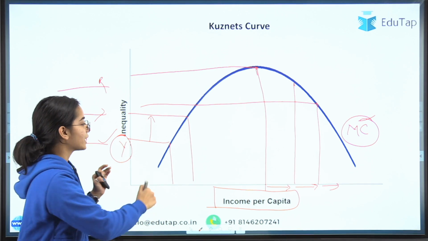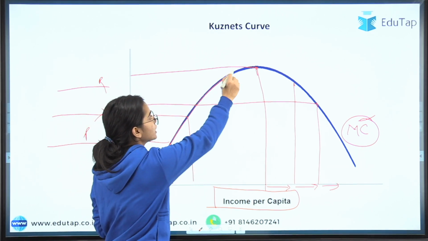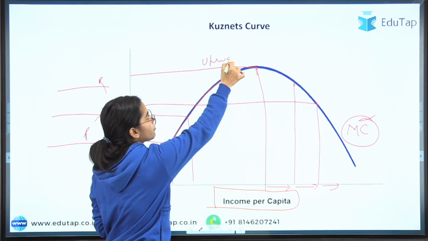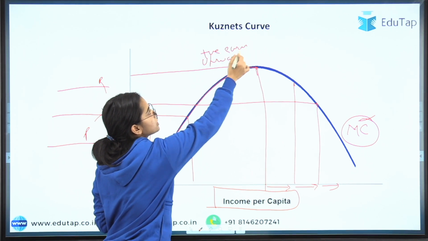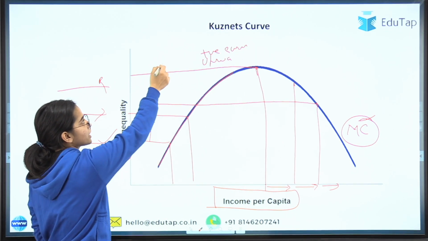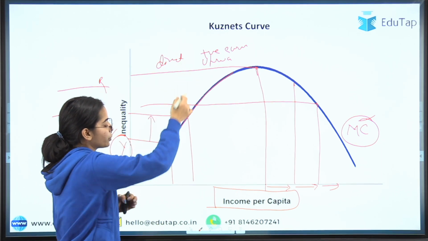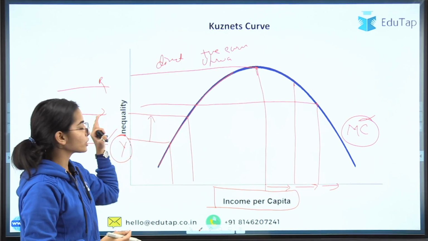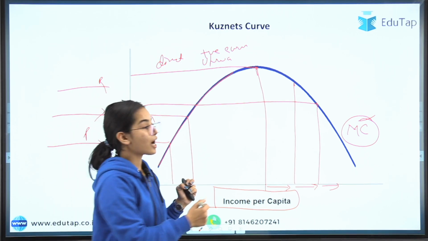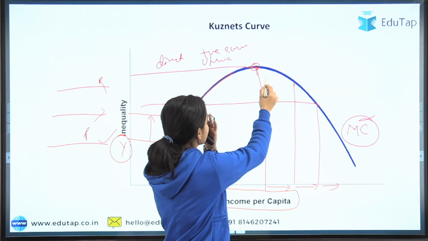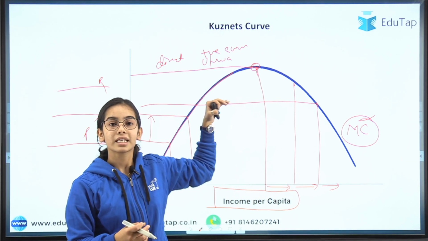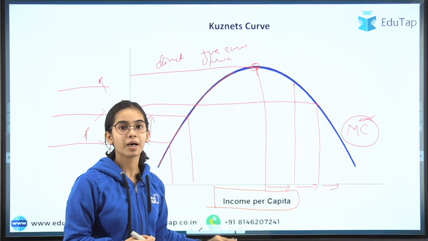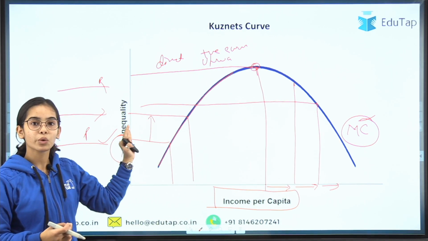In the start there is an upward sloping, positive curve, a direct relationship between the income per capita or economic growth and the inequality. After a point when the inequality reaches its highest, there is a downward sloping curve, or we can say an inverse relationship between the income per capita and the income inequality.